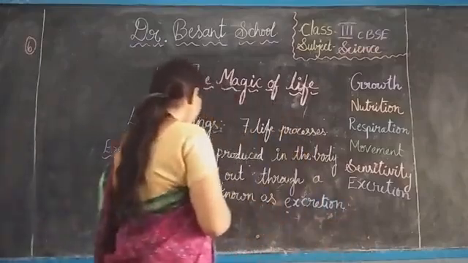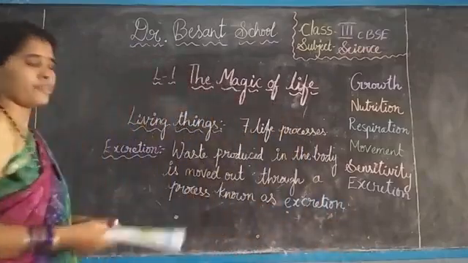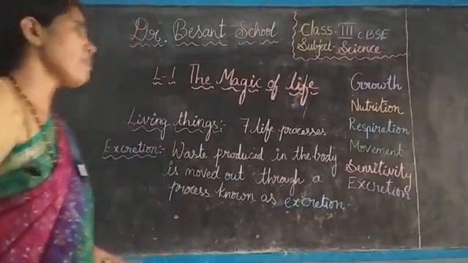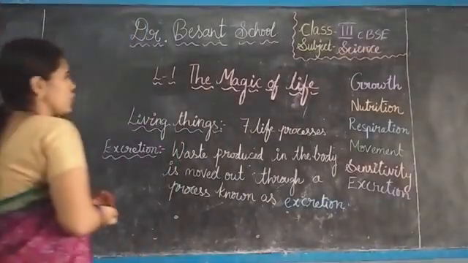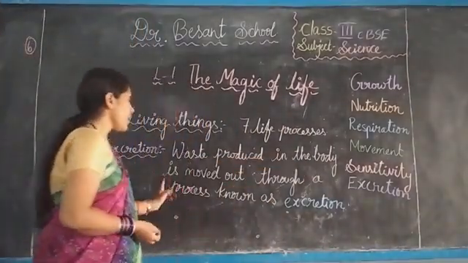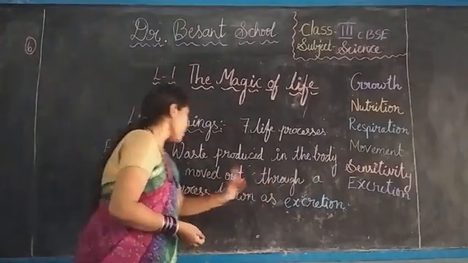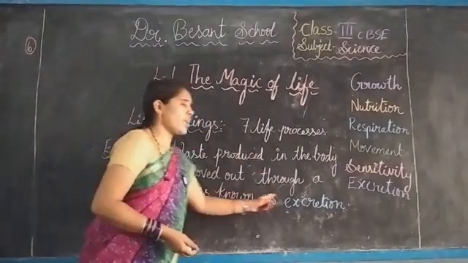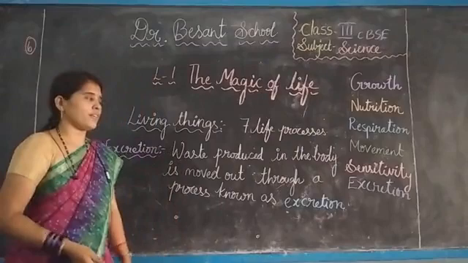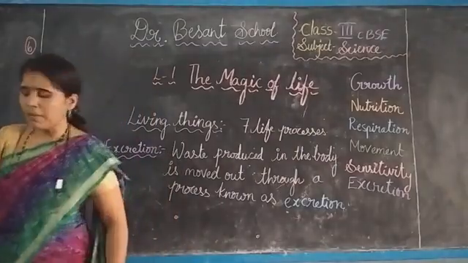What we can call it? Excretion. Everyone please note this down. Waste produced in our body is moved out through a process known as excretion. Everyone please note down this.